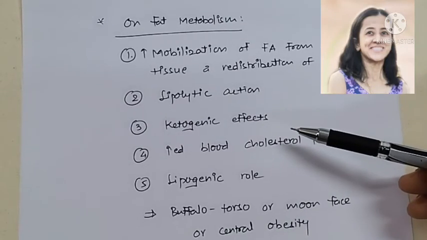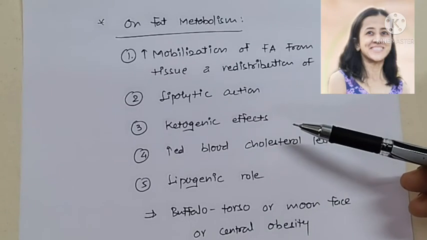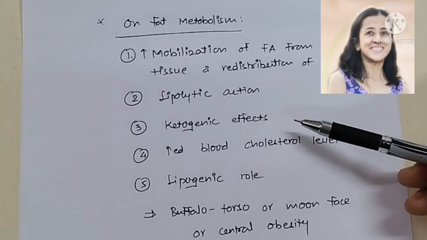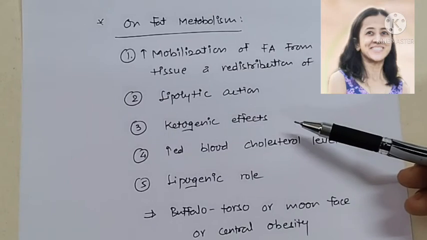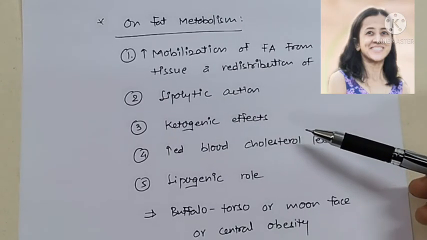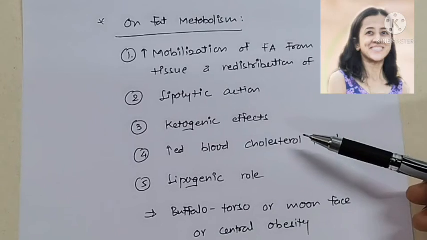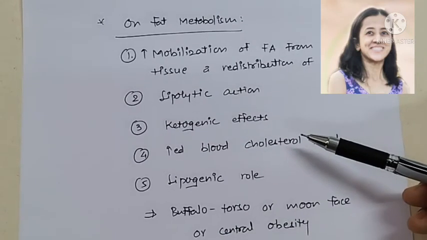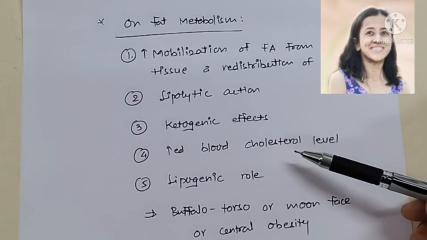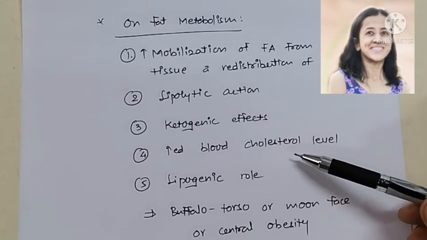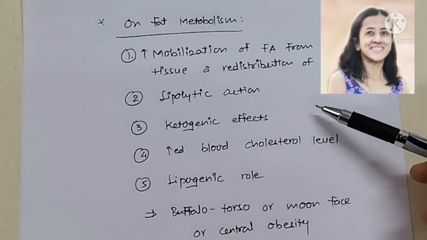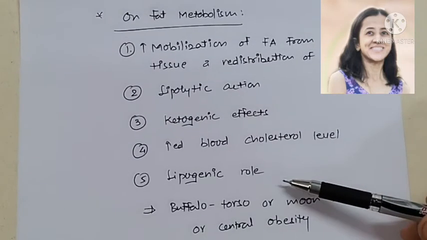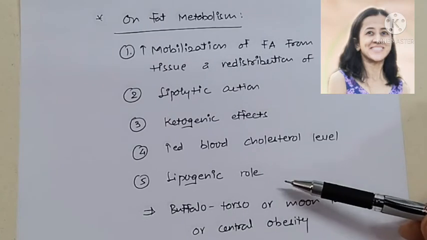Third, that is ketogenic effect, means increased oxidation of fatty acids, and that produces ketone bodies, and the condition gets worse in diabetes. In a healthy individual this won't happen. Why? Because when blood sugar level increases, insulin secretion increases, and insulin decreases ketone body formation. Then another effect is it increases blood cholesterol level. Because of lipolytic effect, blood cholesterol level increases,